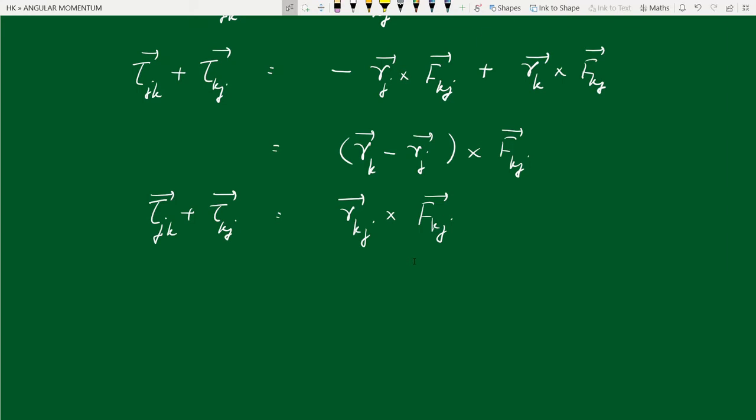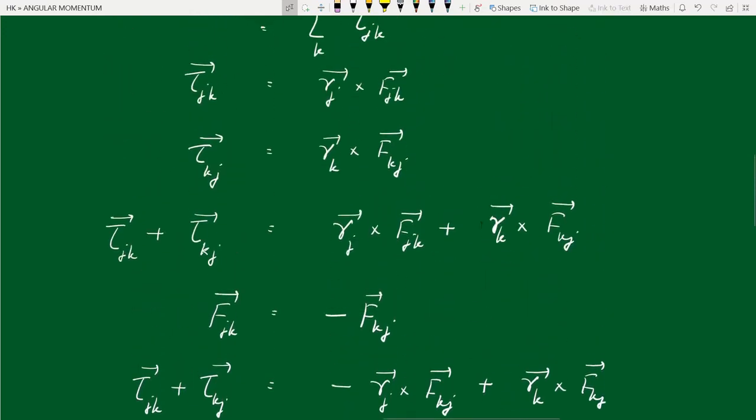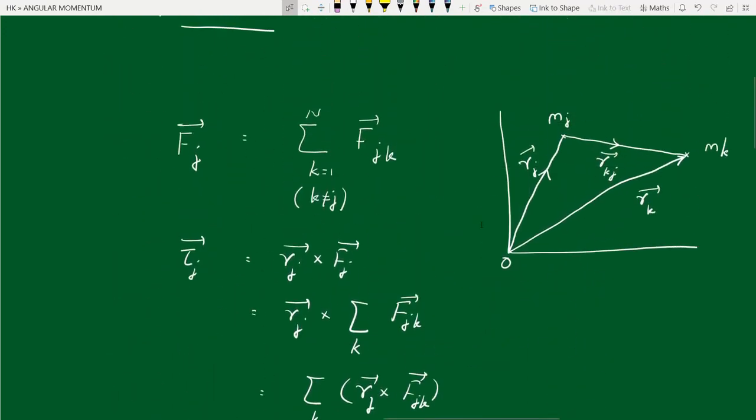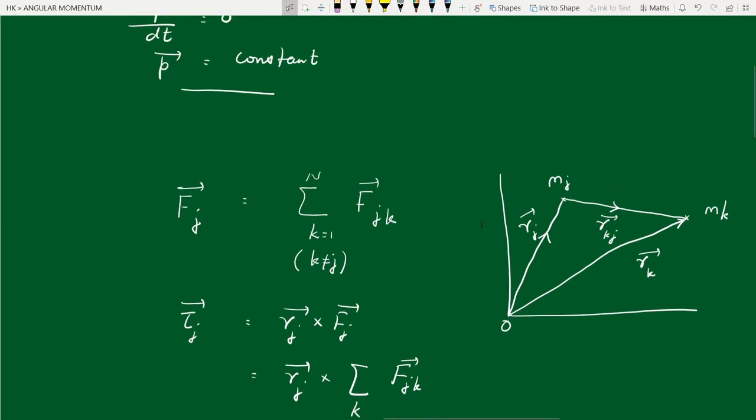Now this fkj is non-zero, rkj is also non-zero. So the only way the right hand side is 0 is if fkj must be acting along rkj. It must be parallel or anti-parallel to rkj. It must be acting along the line, along the vector rkj. Okay, so that's the only way. Now in general, fkj need not be along rkj.